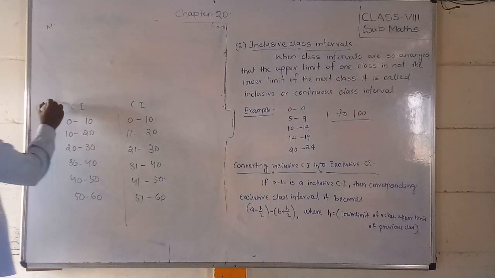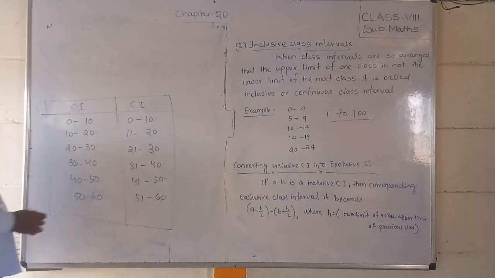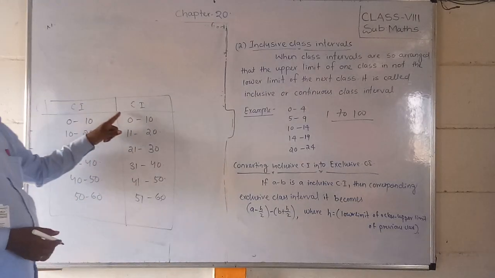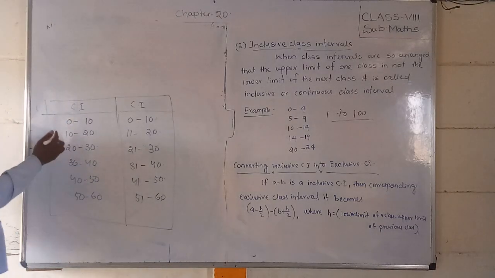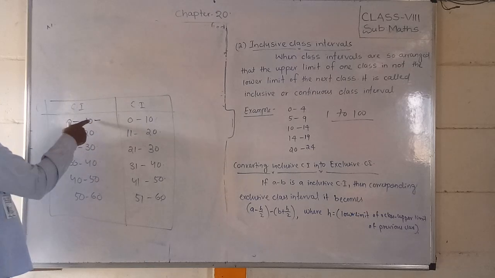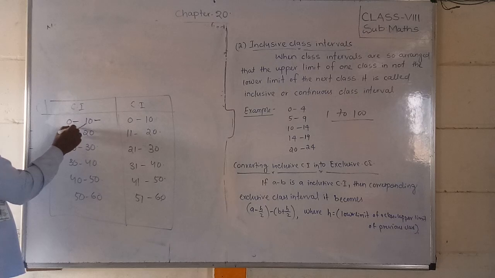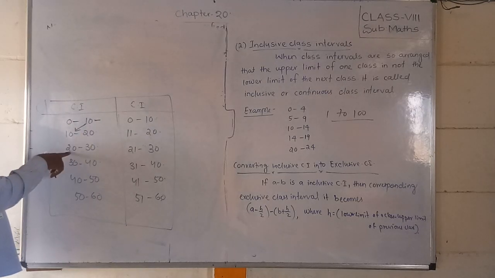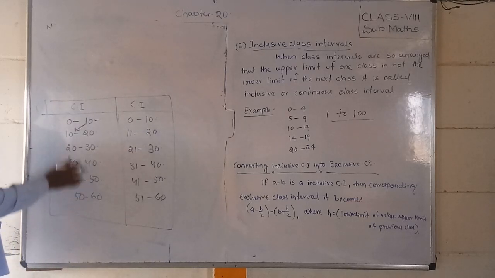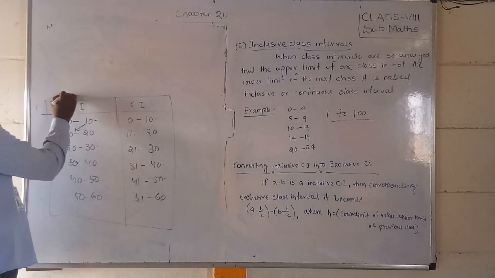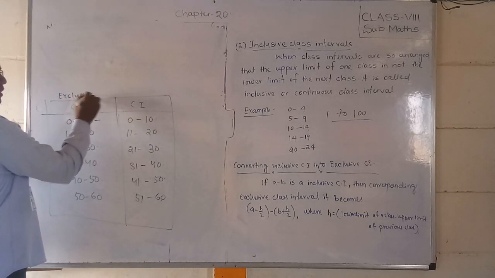Observe, students, in this I have written two columns. These are the class intervals, and each is one type of class interval. Observe the data: 0 to 10 is the first class, with upper limit 10, and the next lower limit is 10, so it continues. Next 20, again 20, then 30, ending with 30 and starting with 30. Such data is called exclusive or continuous class interval.